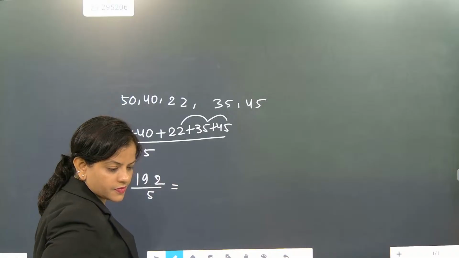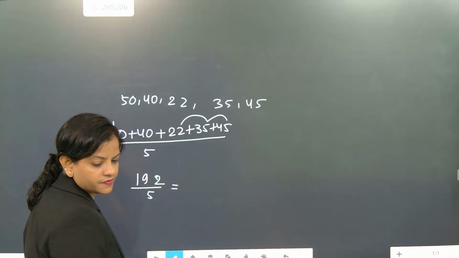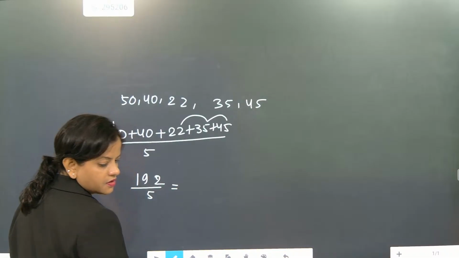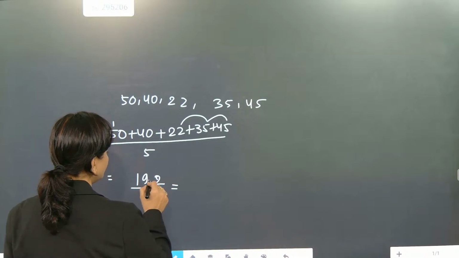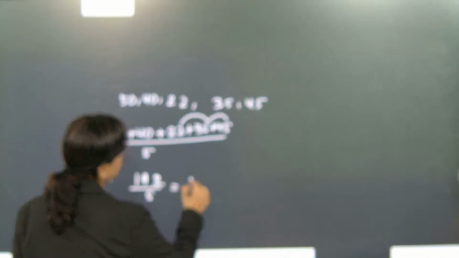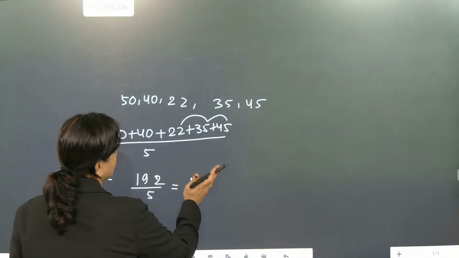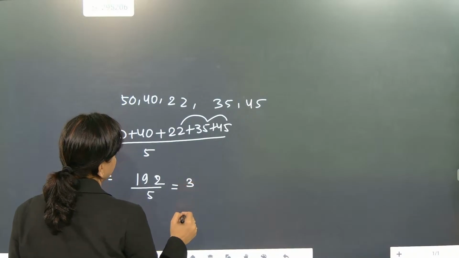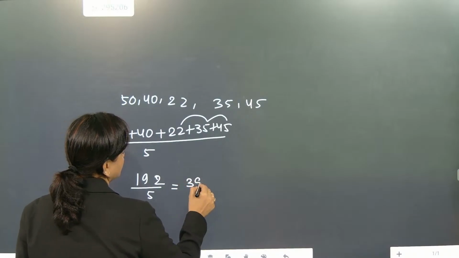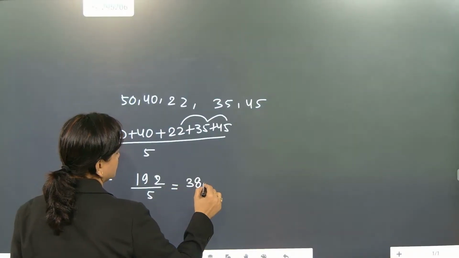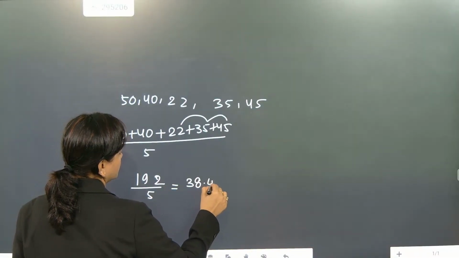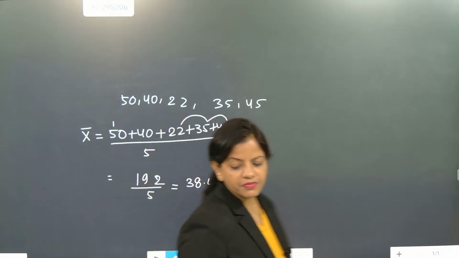Yes, it's maths only, sir. So the mean is coming as